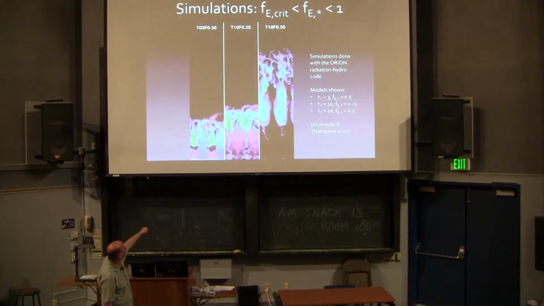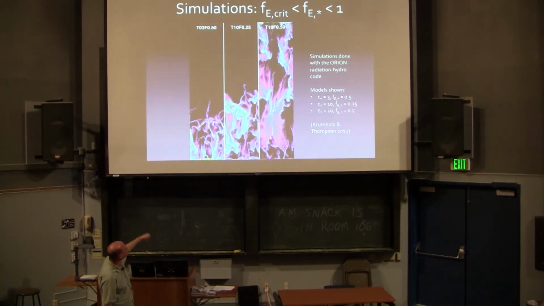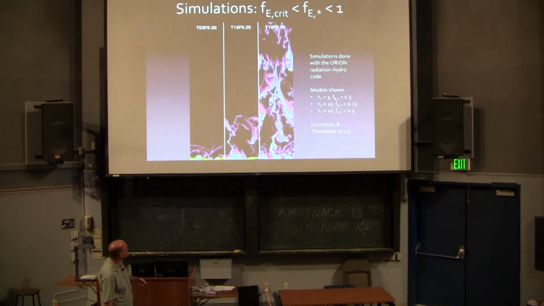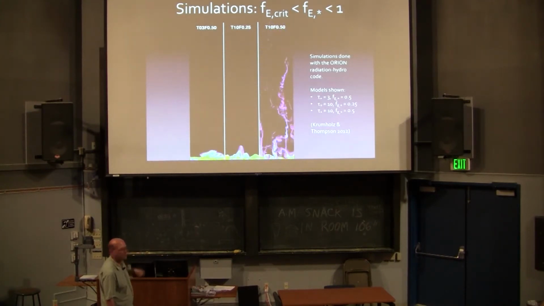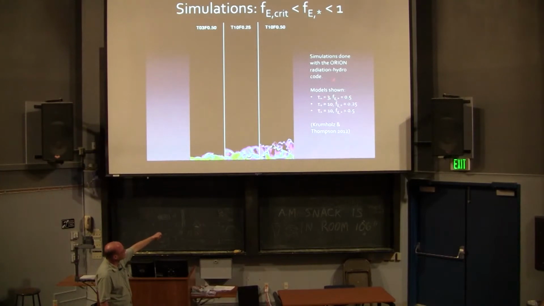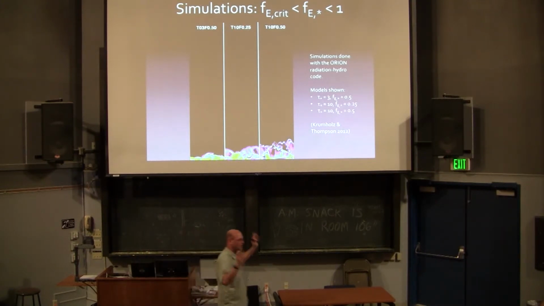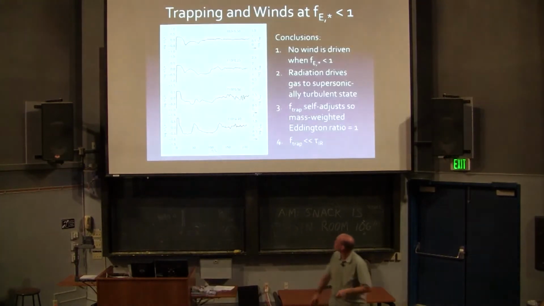Stuff starts to go up, but it immediately goes unstable and starts falling back. In the end, I don't wind up launching winds. The important thing to notice is, if the amount of momentum I was getting was tau IR times Fe star, so this is tau star of 3 or 10, tau IR here is hundreds. If the multiplicative factor were tau IR, I should have been hugely super Eddington. I should have blasted this matter out and it would have been gone instantly. That's not what happened.